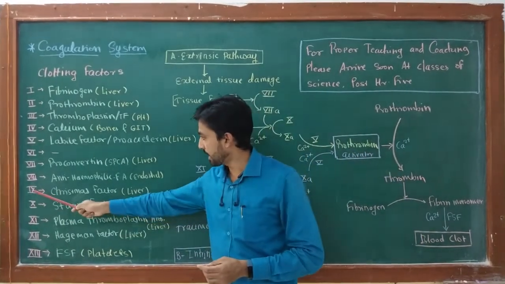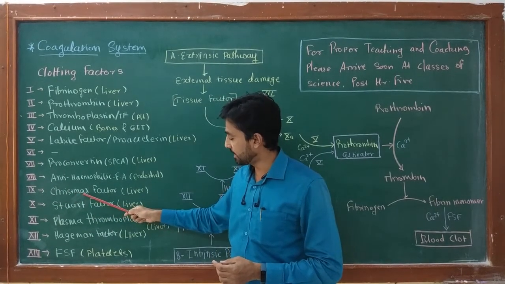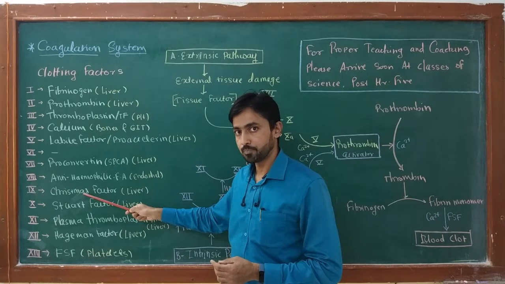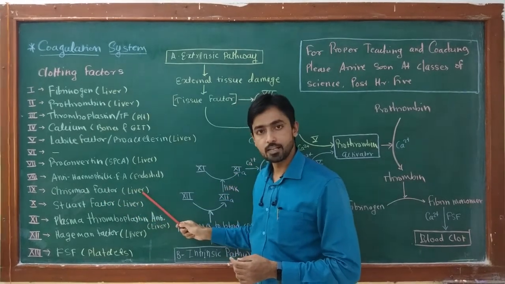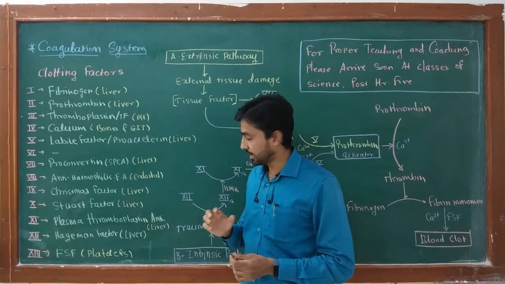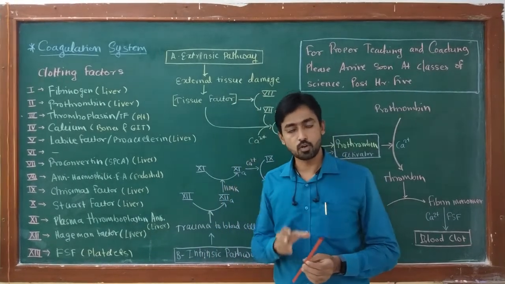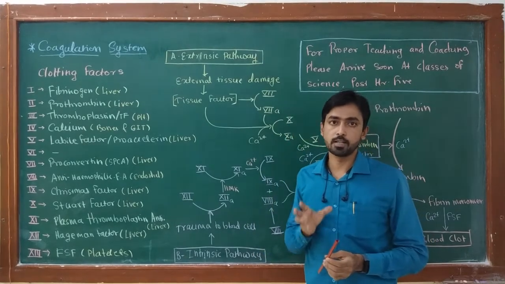Factor number 9 is Christmas factor, which is also called as anti-hemophilic factor B, and it is produced by liver. Both these factors are connected with the condition called hemophilia. It is the disorder in which blood fails to clot.